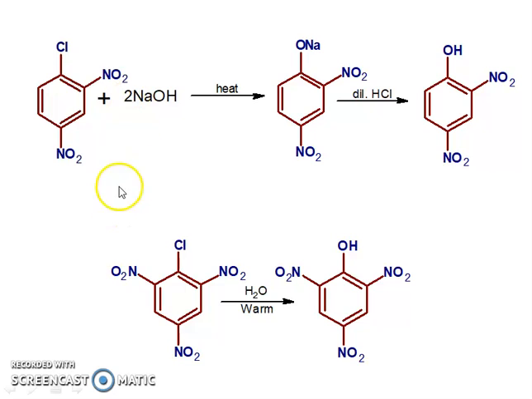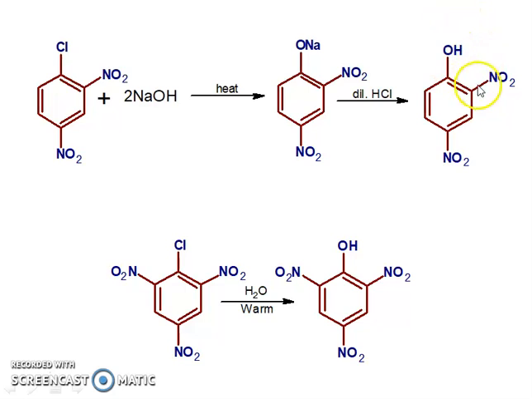Then next, phenols are prepared like ortho-para dinitrochlorobenzene treated with hydroxides like sodium hydroxide, with only small heating conditions, to get these types of intermediates. After formation of such intermediates, we can treat with dilute hydrochloric acid. Then what happens? This O minus picks up the proton here to form the corresponding phenol.